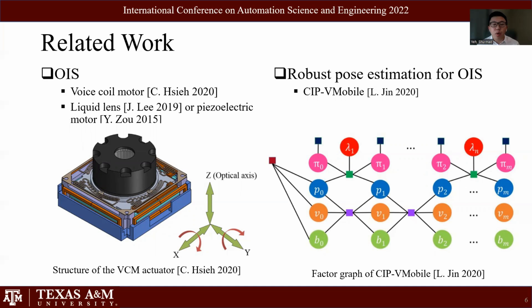The issue of variable camera intrinsic parameters for cameras with an OIS mechanism has not gained much attention, even though cameras with OIS have become more and more common. As an early work, CIPV mobile includes the camera intrinsic parameters in the state variables to achieve robust pose estimation. However, CIPV mobile assumes that servo actuator measurements are known, which may not be reliable in a mobile phone camera. Our work does not assume any actuator measurement and only relies on images taken by the camera.